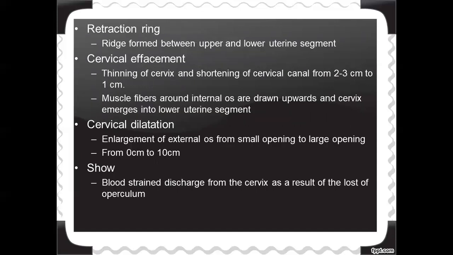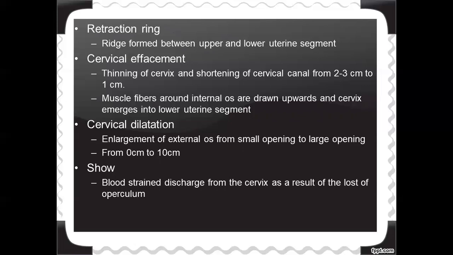What is the next change? The next change is the formation of the retraction ring. What is a retraction ring? It is a ridge which is formed between the upper pole and the lower pole of the uterus. A ridge formed between the upper and lower uterine segment, we call it a retraction ring.